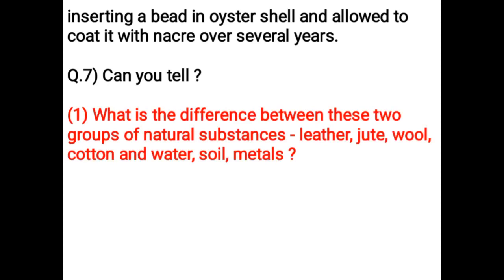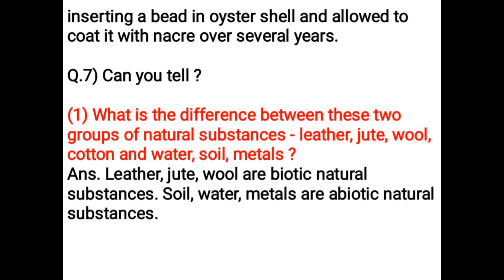Cultured pearls are artificially formed by inserting a bead in an oyster shell and allowing it to coat it with nacre over several years. Can you tell what is the difference between these two groups of natural substances? Leather, jute, wool, cotton and water, soil, metals. Leather, jute, wool are biotic natural substances. Soil, water, metals are abiotic natural substances.